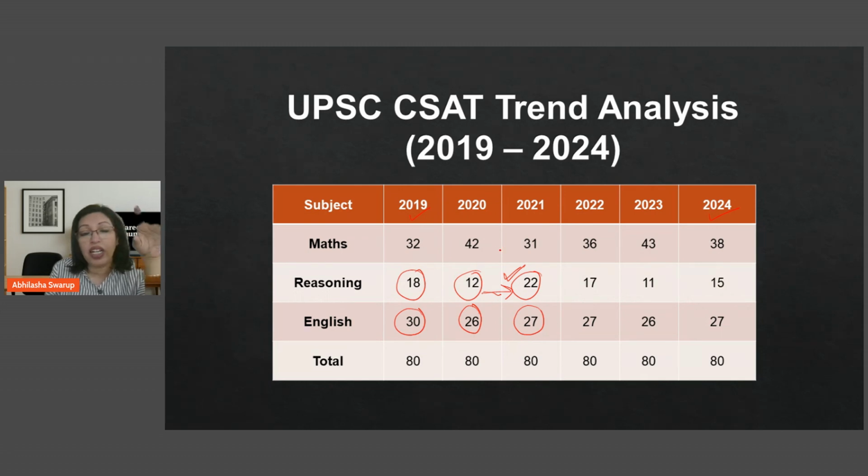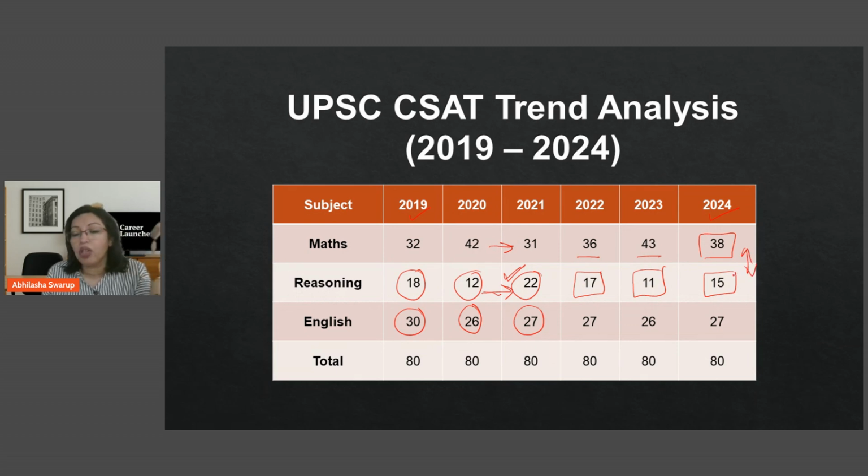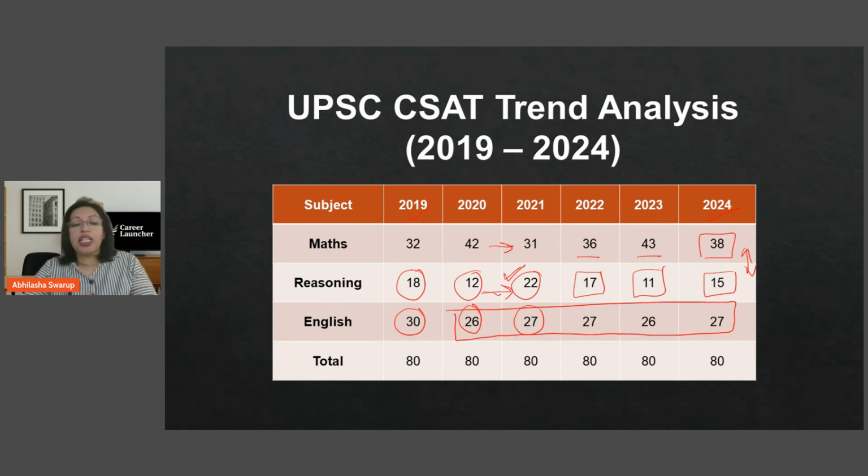So the section that went down was your quant section or your math section, from 42 to 31, a drop of 11 questions, and then it went to 36 and then went back up to 43, and currently it's at 38. So one thing we can see from this trend is that questions between maths and reasoning are going up and down. Sometimes you have more questions in maths, sometimes you have fewer questions in maths, but between maths and reasoning there is a change in numbers. But English has generally stayed standard at 26 or 27 questions.